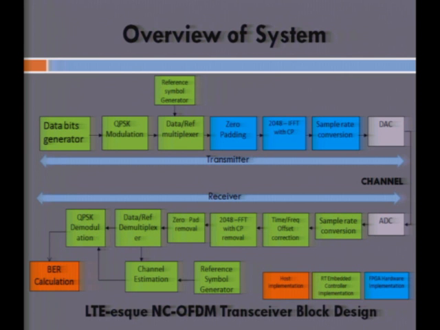Here we've chosen a modulation scheme of QPSK, and the reference symbols for this OFDM system are generated in order to make the channel estimation easier at the receiver end. We generate the reference symbols at the real-time controller, and we interleave the reference and data separately. This real-time module interfaces with the FPGA, and the data, that is the OFDM symbols, are sent to the FPGA for further processing. The processing within the FPGA is done, and the samples are then sent to the DAC at the requisite rate that I mentioned.